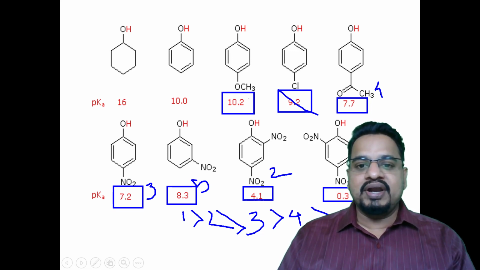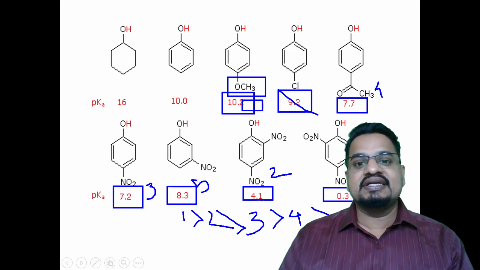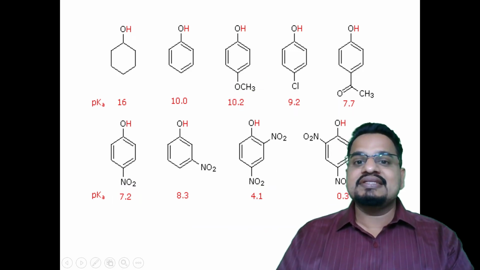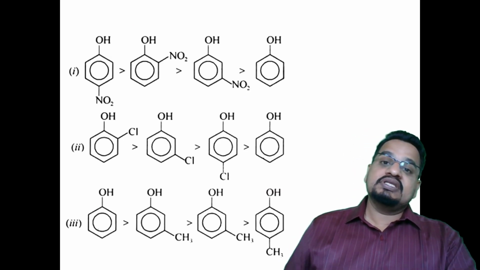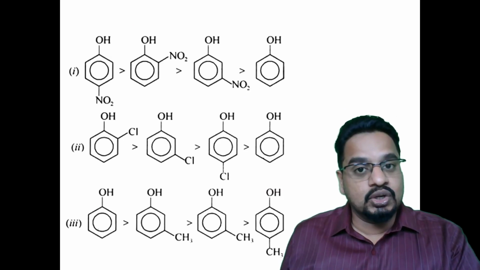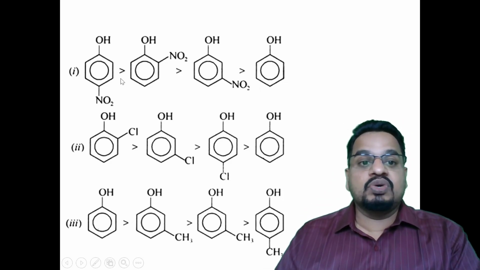Are you getting the point? That is, if the electron withdrawing groups are there, NO2, then it is more acidic. And OCH3 is an electron donating group, then it is less acidic. 10.2 would be the least acidic. Understand? So you can see that this type of questions are asked in MCQ type of questions.